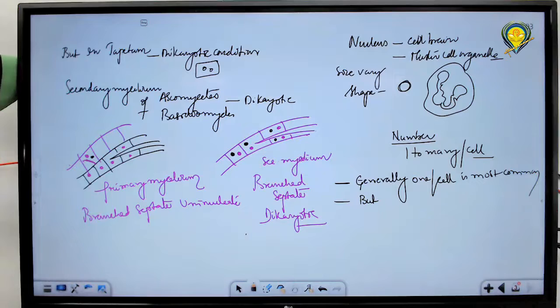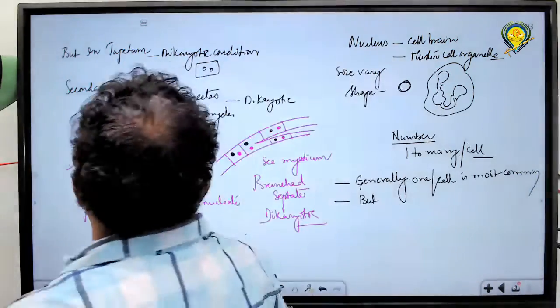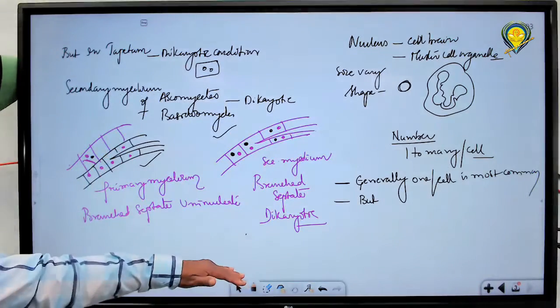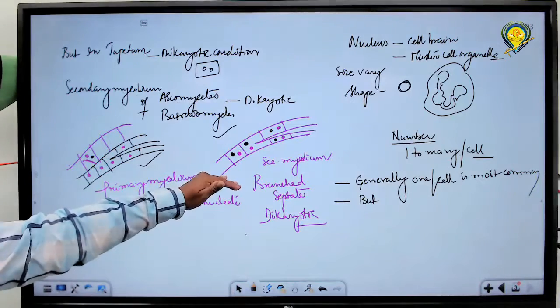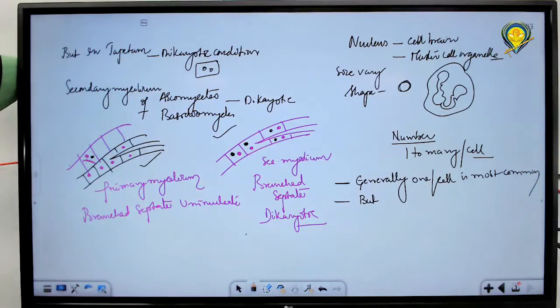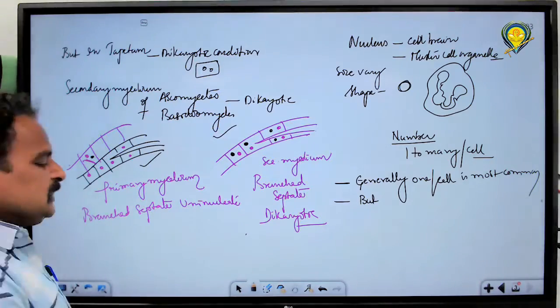First, plasmogamy: only the cytoplasm of opposite strands gets fused. The nuclei remain separate. This condition is called the dikaryotic condition. Primary mycelium means normal vegetative mycelium. Secondary mycelium is a part of sexual reproduction; only during sexual reproduction can you see this secondary mycelium. Both nuclei do not belong to the same strand. One nucleus is of the strand and the other is obtained from the opposite strand, where plasmogamy has occurred and karyogamy did not take place. That's what we call the dikaryotic condition.